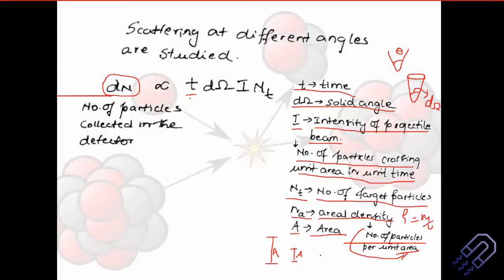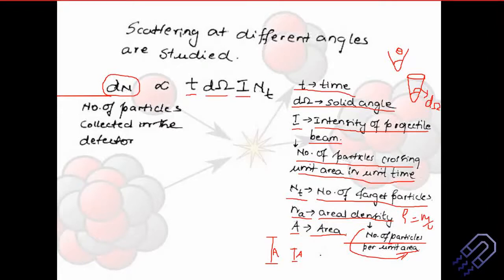Now I think I have explained all these terms, so we can easily understand this. This is not something new for you, because when you studied Rutherford scattering, you came across these terms. I just wanted to make sure that all of us still recall this. So for how much time it is getting incident, that will be one factor. Of course, the solid angle, because as I said, it is a three-dimensional picture.